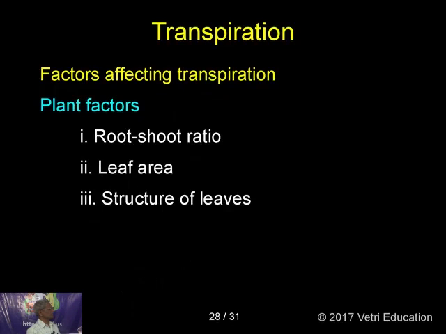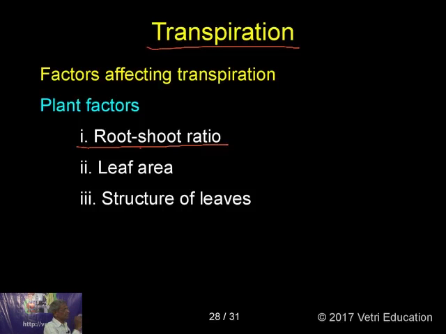Then for factors affecting transpiration, there are plant factors. Now the first factor is the root and shoot ratio. When the root is very less, the shoot also will be very less. When the root is very strong and extensively branched, with a very deep root system for a plant, then the shoot system will also be more. So there is always what is called the root and shoot ratio. Now this root and shoot ratio is deciding the amount of transpiration in the plant.